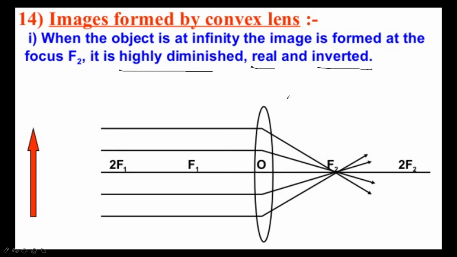Application of such type of placement of the lenses, the type of image which is formed is used for an objective lens in the telescope. In the telescopes, it forms a small inverted image of far off objects in the focal plane in front of the eye lens of the telescope.